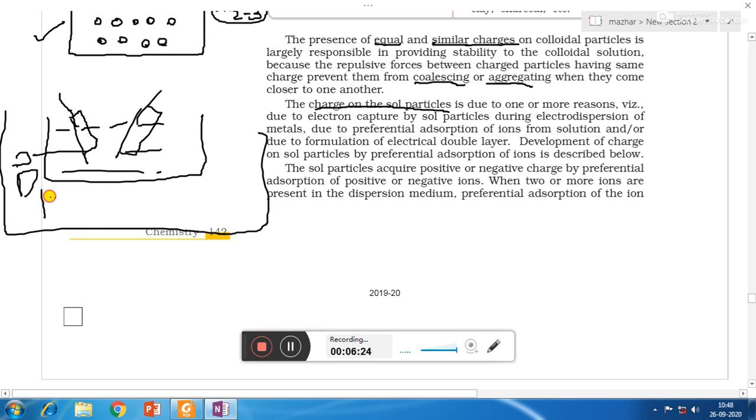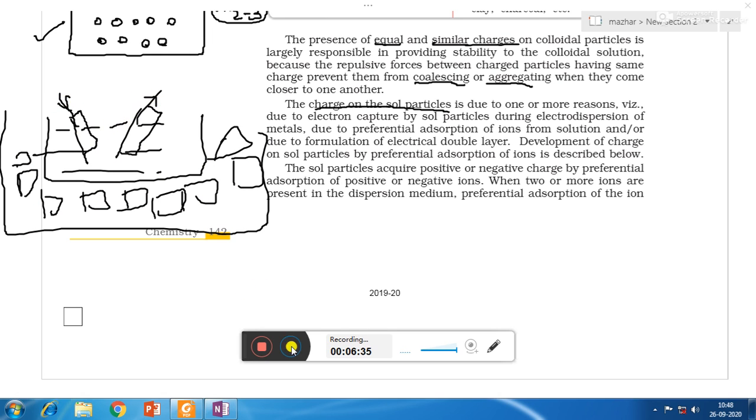So when we are passing electricity, there are chances that the electrons may get captured on the surface of the electrode, and so they become negatively charged, so that the colloidal particles formed will be negatively charged.